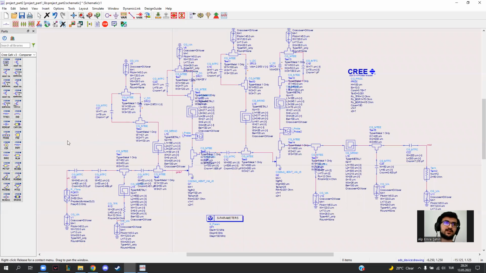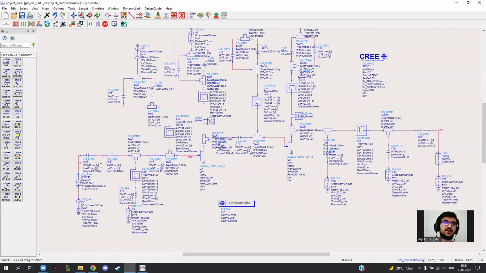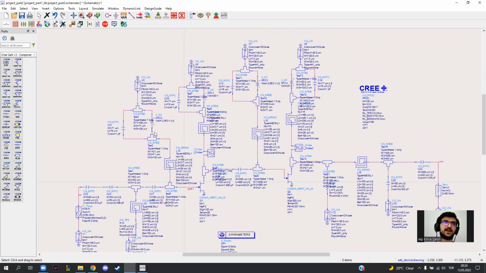As you can see, there is our source, and this is our input matching circuit. This is our bias circuit for adjusting the current of the drain. And this is the transistor bias circuit.